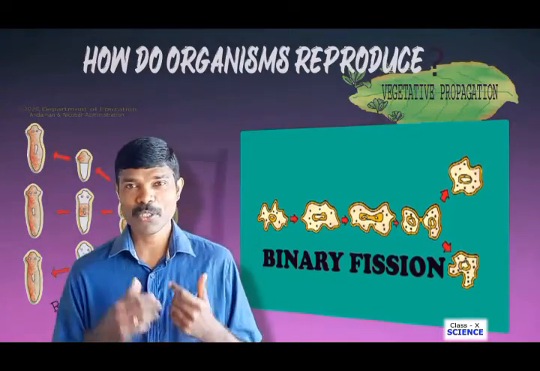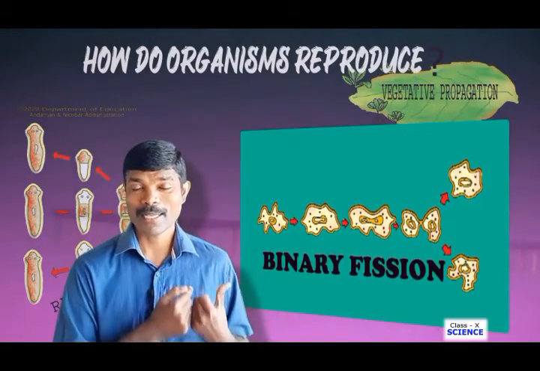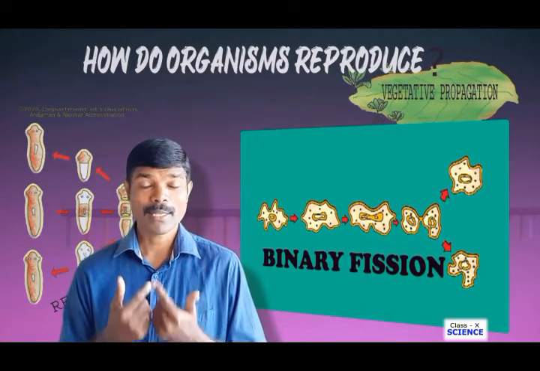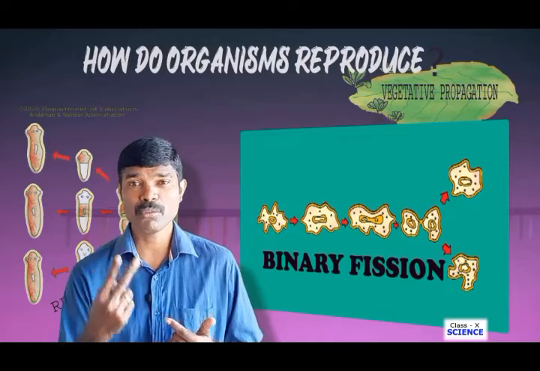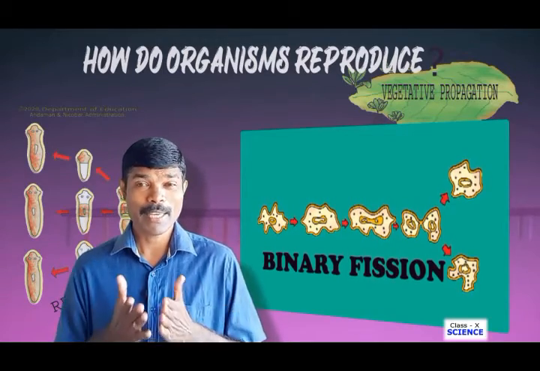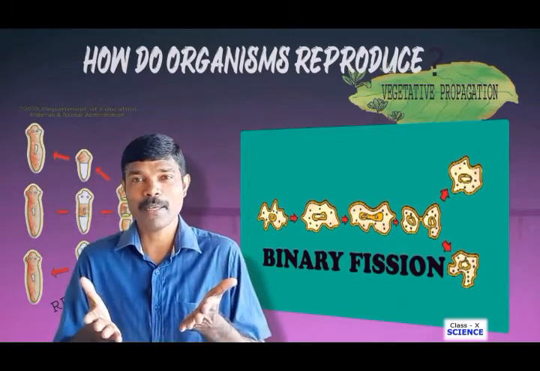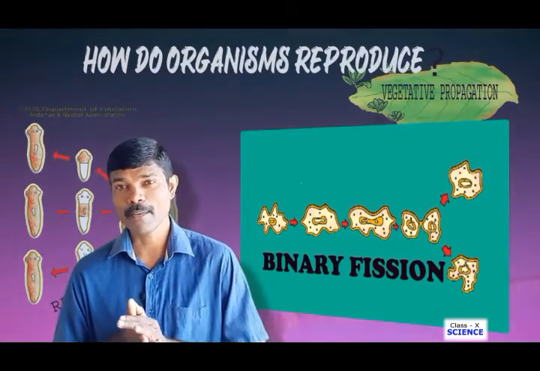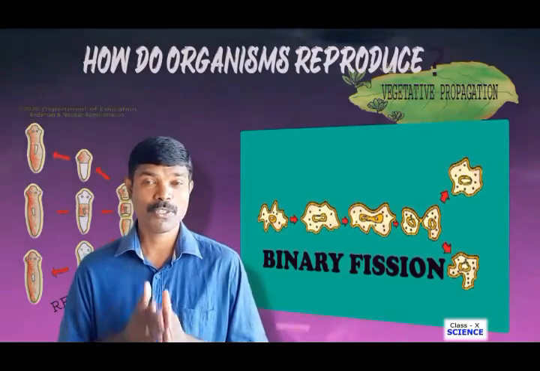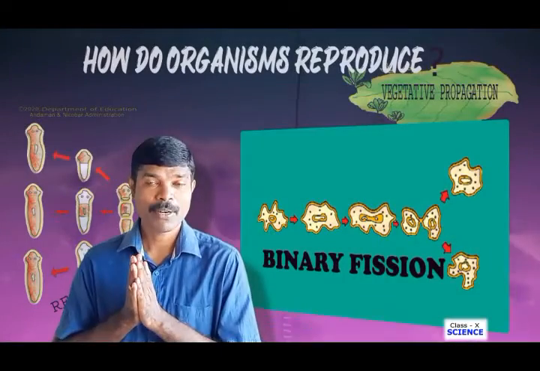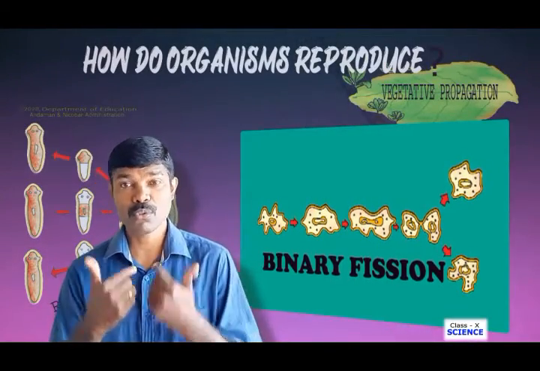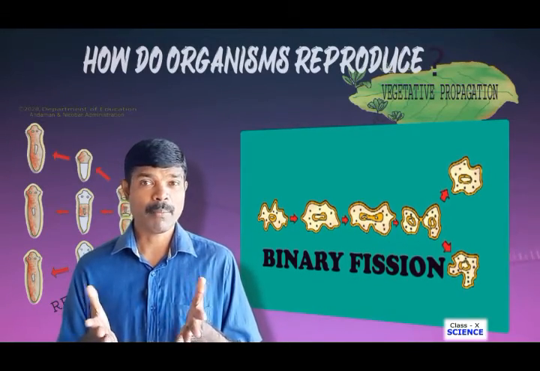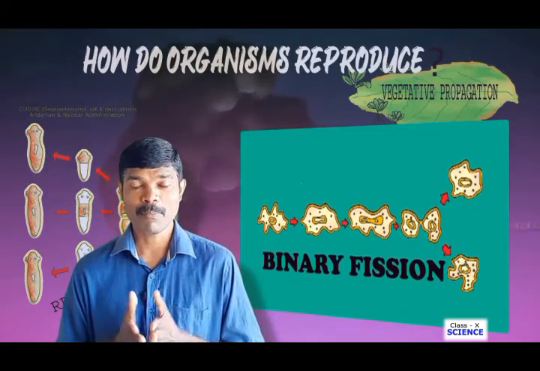So here you can see very well that only one parent is involved. On the other side you see two daughter cells. So here a single organism splits into two. So when a single organism gives rise to two daughter cells, we call it fission. Fission means splitting. A single organism split into two, we call it binary fission. Bi means two, fission means split. When a living organism is split into two new daughter cells, we call it binary fission. So amoeba reproduces by means of binary fission.